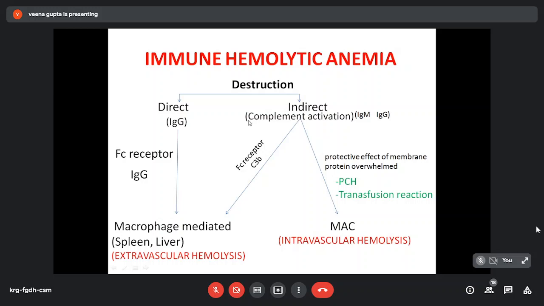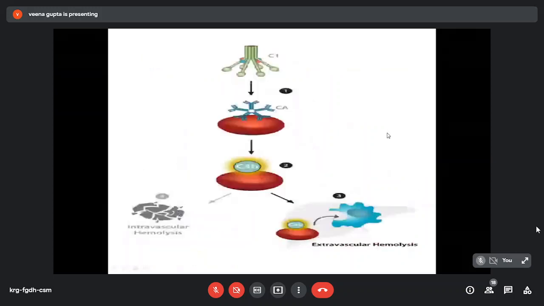And this can also lead to extravascular hemolysis, or if there is massive complement activation, they can form membrane attack complex. Formation is prevented by our body's protecting mechanism. But if protecting mechanisms are overwhelmed, like in paroxysmal cold hemoglobinuria or excessive antigenic stimulation in transfusion reaction, there may be intravascular hemolysis also. And complement activation is mainly through IgM, but IgG can also activate the complement.